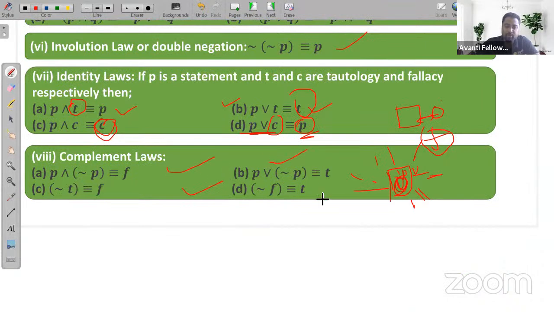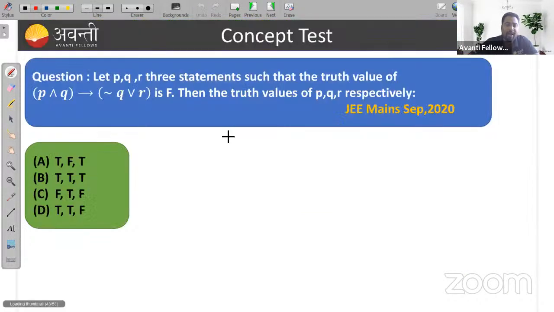Go through these algebras, because they will help a lot in problem solving. We are running out of time. If we get time in future, we will obviously discuss at least 10 to 15 questions from this topic. Those are very important questions also.